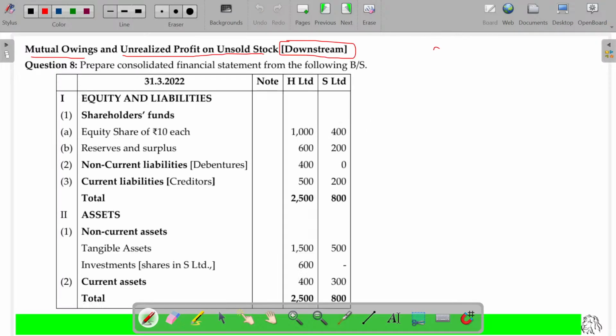So the percentage of holding being 90 percent and 10 percent. Second step, reserves and surplus. Total reserves and surplus being 200. Pre-acquisition reserve being 150. Post-acquisition reserve being 50 rupees.